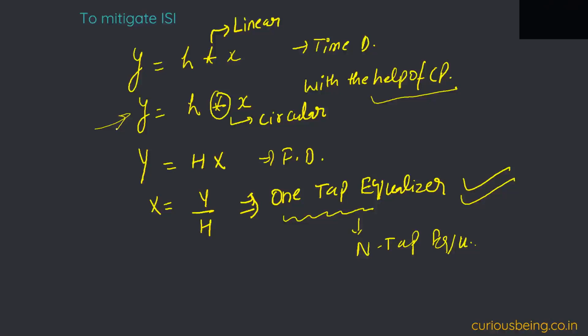Okay. And yes, one more thing: the number of taps in your channel also tells you the delay spread, and that delay spread will determine the cyclic prefix length. So choose the length of H and X carefully when you are trying to solve for this. I can send you one link where this is solved, maybe in the group.